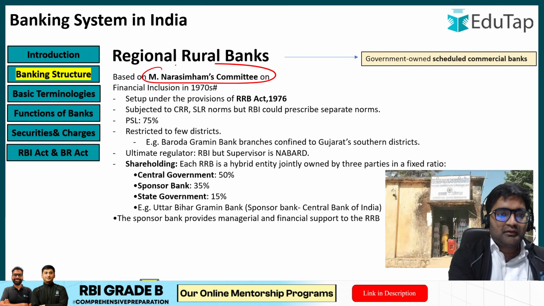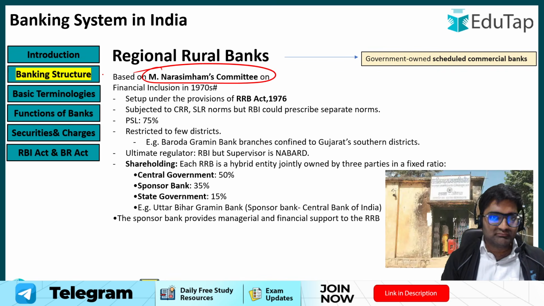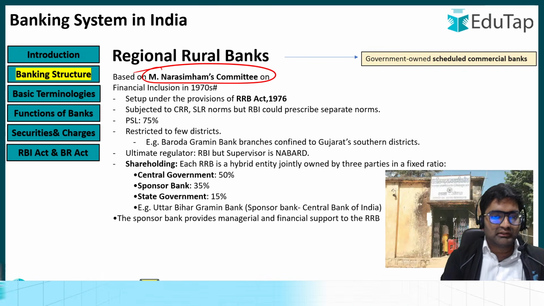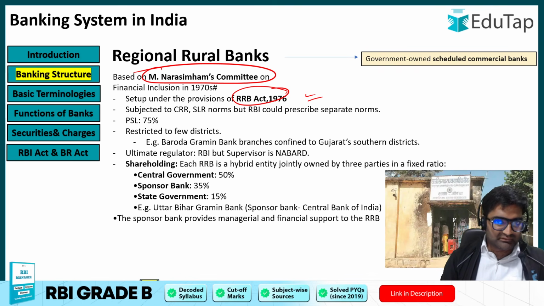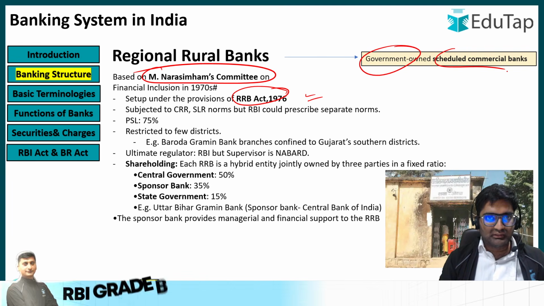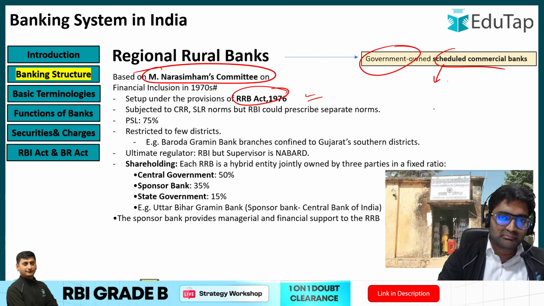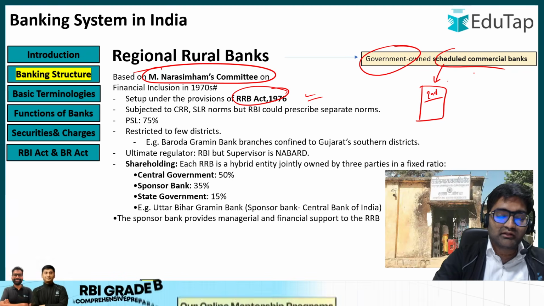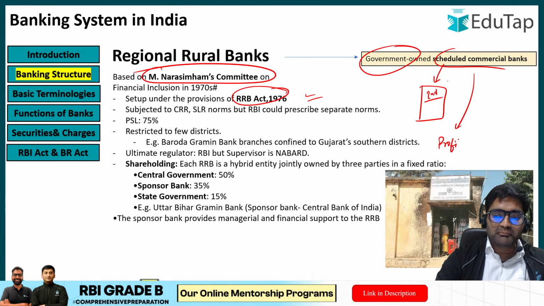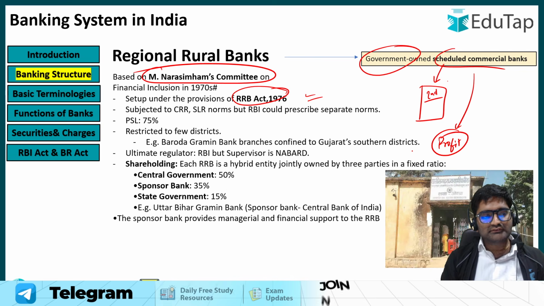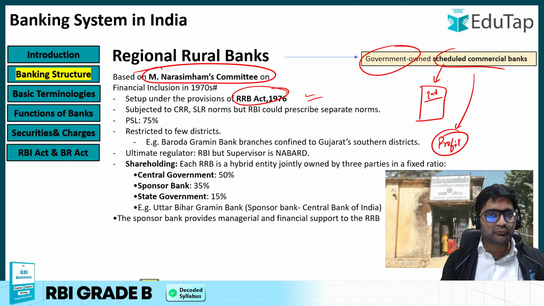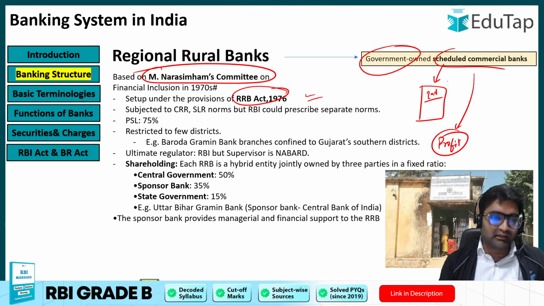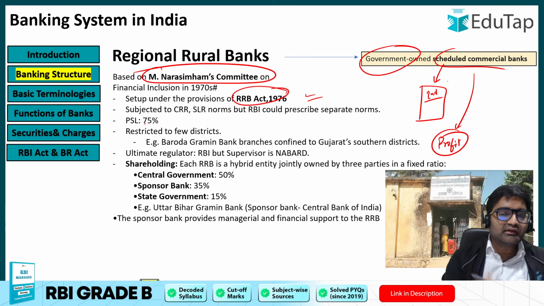These were recommended by the M. Narasimhan Committee, which was established in the 1970s. So they recommended it, and in 1976 we came up with the Regional Rural Bank Act, and then we established them. These are government owned scheduled commercial banks. Scheduled banks are the banks mentioned in the second schedule of the Reserve Bank of India Act, and commercial means they are mostly for profit. But regional rural banks are less towards profit, and they generally aim at serving rural enterprises and people and their credit requirements.